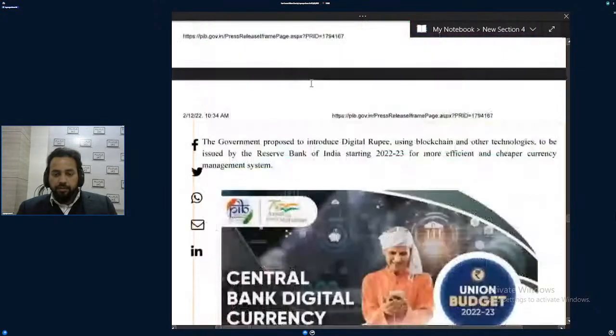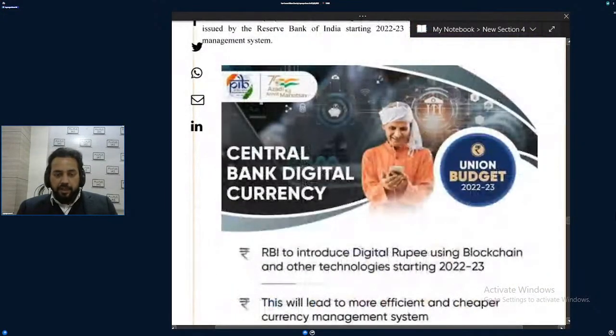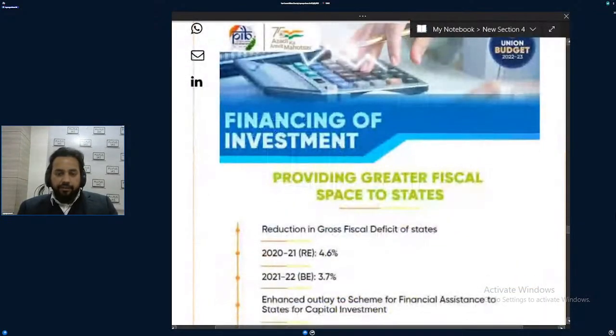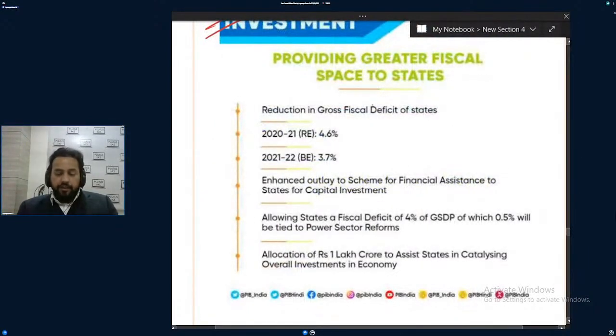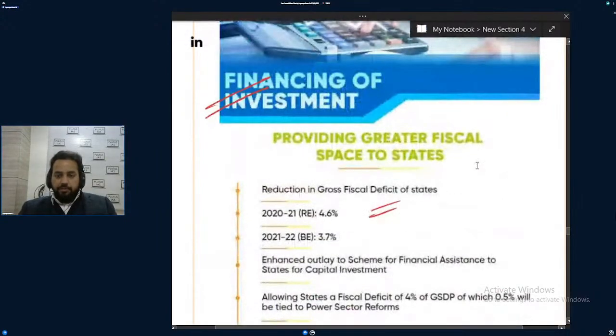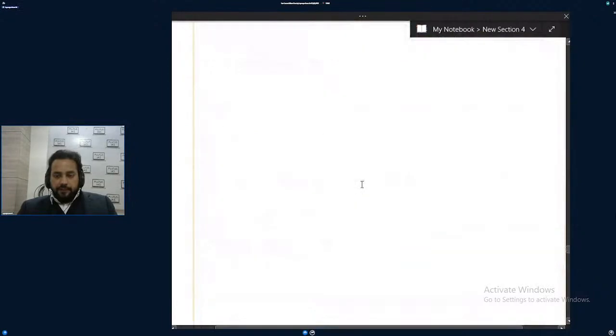See, the whole page is green. Central bank digital currency. Yeah, the government through the RBI is going to introduce digital currency. Yes or no? Blockchain currency. So this is also something you can read. Financing of investment. The government is going to invest in infrastructure projects, and when the government invests, then private parties will also come, or the government will be helping private parties to invest in the economy. Okay. Yeah, these are the things.